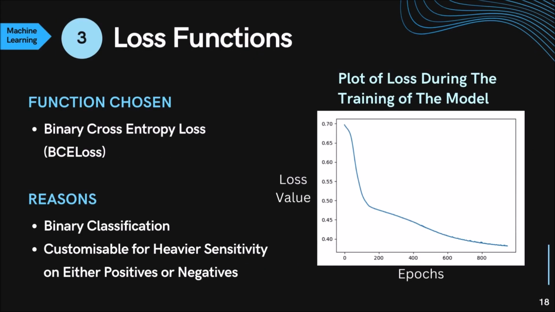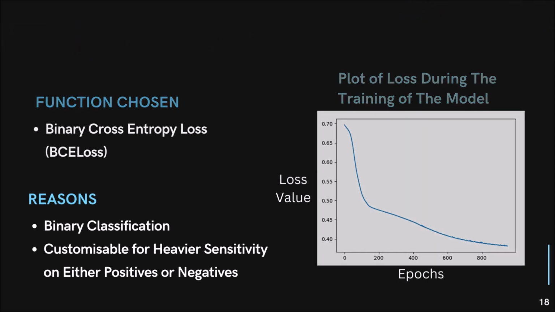Third part we will be discussing is the loss function. The function I have chosen is the binary cross entropy loss. The reason for this is because this loss function excels at the binary classification problem. On top of that, it is highly customizable once you understand it, to change sensitivities for either negative or positive, actively adding a multiplicative bias to the whole model.